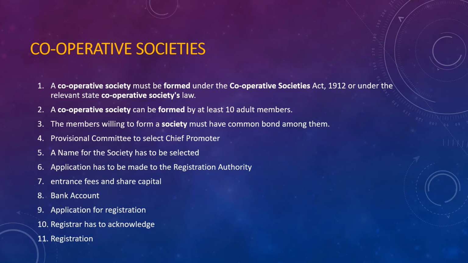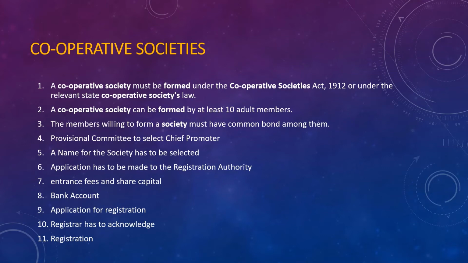Members willing to form a society must have a common bond among them. So they should not disagree against something. They all should have a common bond among them. Then only they can open this cooperative society. A provisional committee will be there to select the chief promoter of the society. Now you have to select a name for your society. After that, you have to file an application to the society registration authority. You have to pay the entrance fee as well as share capital.